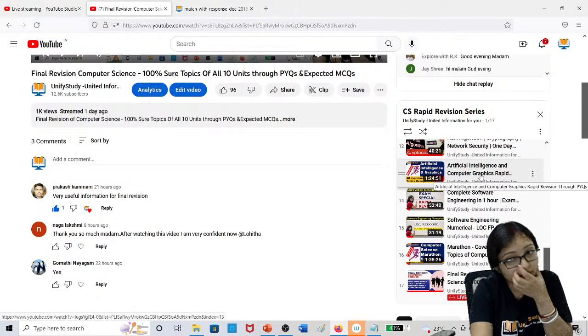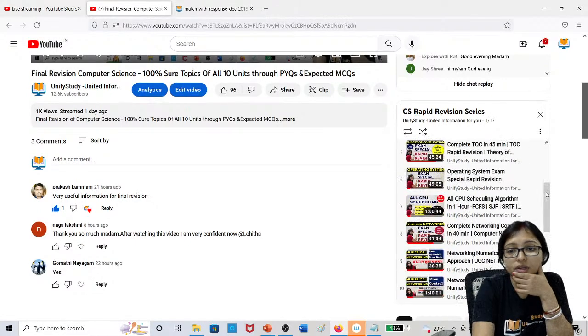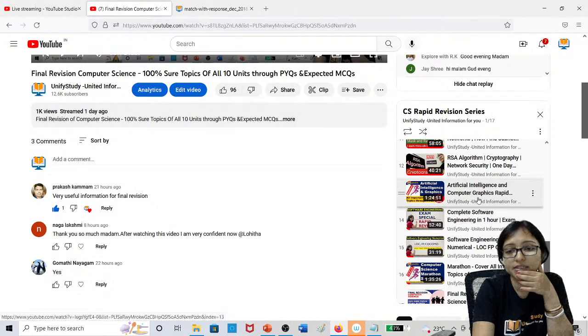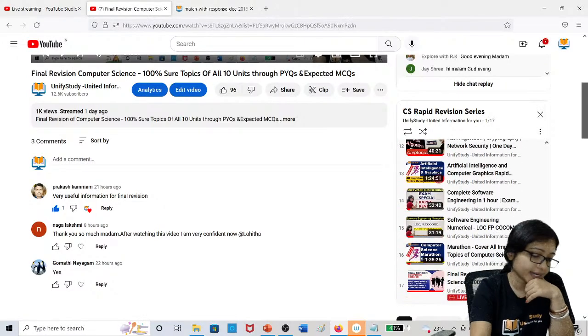Computer graphics is also here. I will add computer graphics numerical here, which I also did. I will add artificial intelligence there as well. Computer graphics I will add here, and computer graphics numerical also we did, that I will add here too.